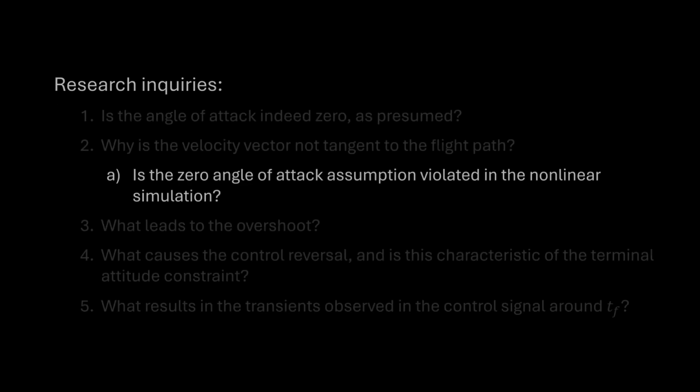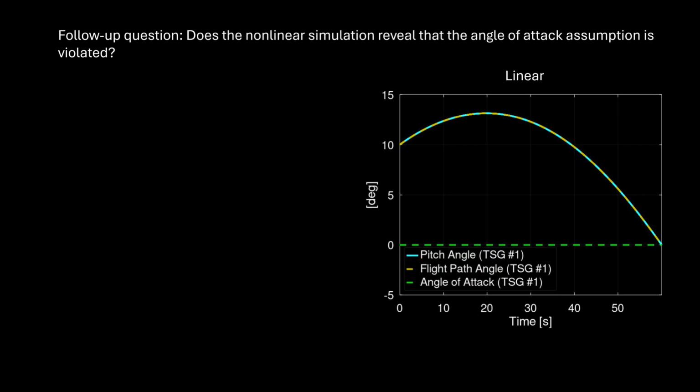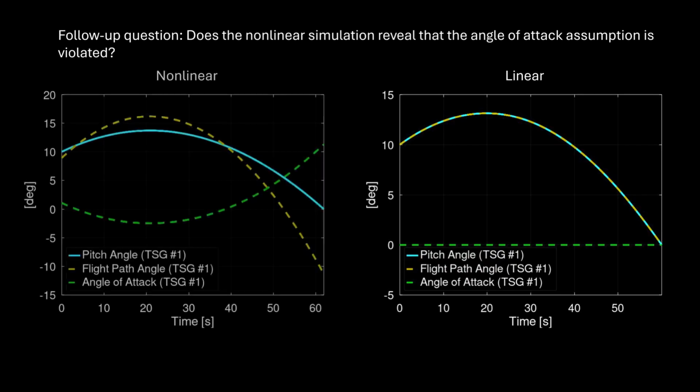I wondered if this meant that the 0 angle of attack assumption in the nonlinear simulation would be violated. So here's the linear simulation as previously shown, clearly confirming 0 angle of attack. And here's the same plot for the nonlinear simulation. The pitch angle objective is still met, but the flight path angle is different from the pitch angle, so that significant non-zero angle of attack occurs.